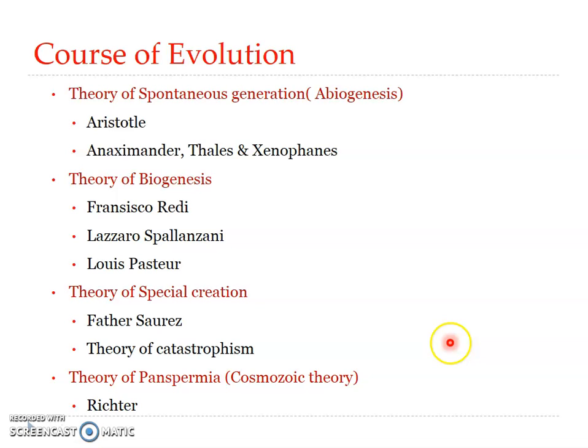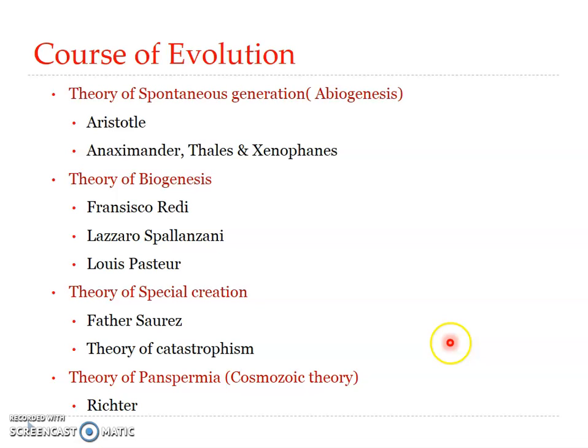This theory was proposed by Richter in 1865, and according to this theory, the original spores of life were referred to as cosmozoa, and that is how the name cosmozoic theory came up. The cosmozoa reached the Earth accidentally from some other planets of the universe. On getting favorable conditions on the Earth, these cosmozoa developed into organisms, and these spores might have reached the Earth either by floating in the atmosphere, or through meteorites, or by the pressure from the stellar rays. The cosmozoic theory is completely unsatisfactory for various reasons.